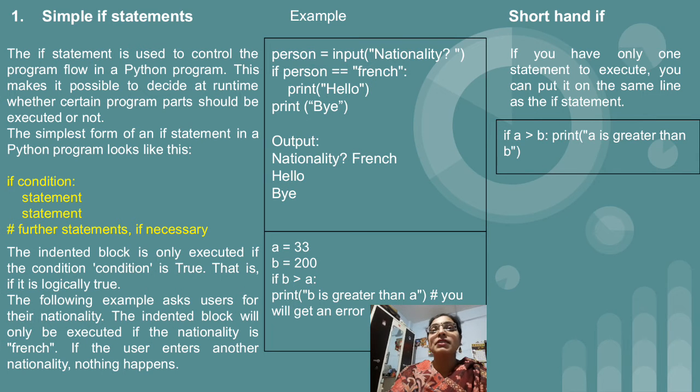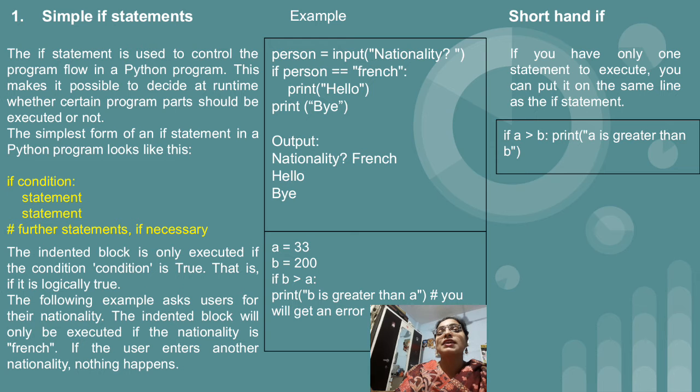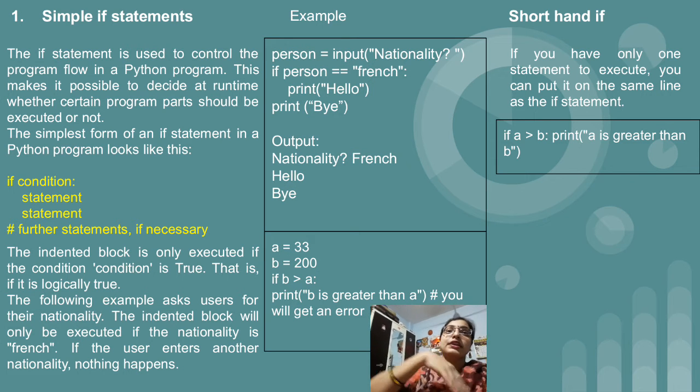The indented statement, where I have written statement twice with a tab before it, means that both statements are part of the if block. Once you leave that indentation, if you start writing the code exactly below the if keyword, then it is considered as outside of the if statement. So this is your simple if statement.